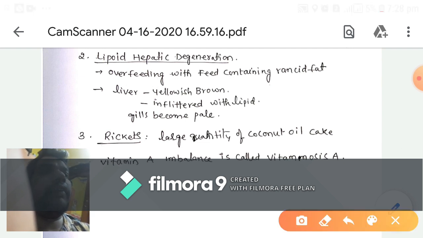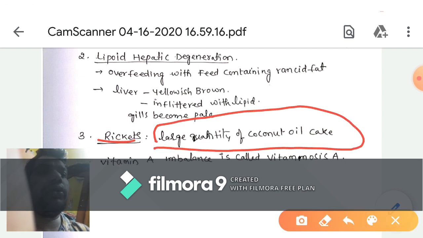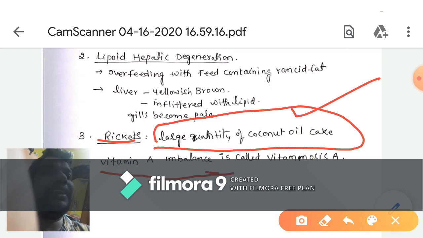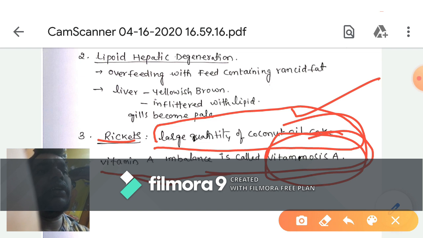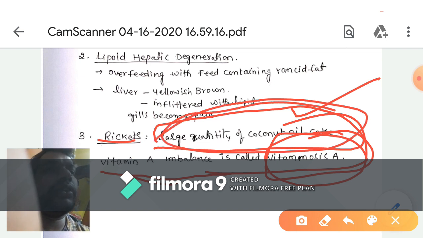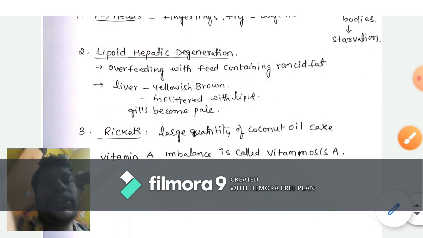And another one, rickets. When we give a large quantity of coconut oil cake to the fishes, it occurs. And another one, vitamin A imbalance, called vitaminosis A. Lack of vitamin A also causes vitaminosis A. And a large quantity of coconut oil cake given to the fishes causes rickets disease.